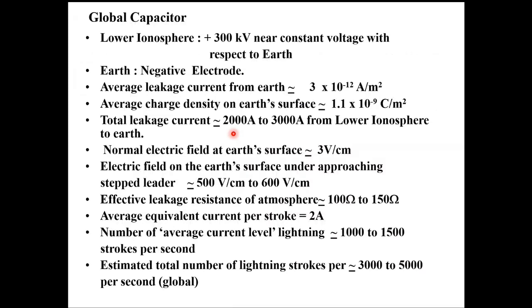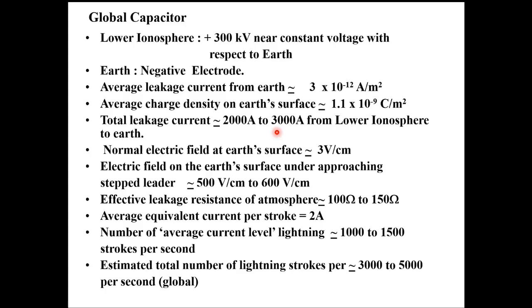Now, if you take the ratio of the voltage, 300 kilovolts, okay, I will come back to that again. The average current density I have shown you is 3 picoamperes per square meter. If you consider the whole Earth's surface, multiply the current density by the total surface area, the total leakage current will be approximately 2,000 to 3,000 amperes. This current leaks from the lower ionosphere to Earth. Why does it leak? It's a very interesting question. If air is a very good dielectric, an ideal dielectric, this current will not come into the picture at all.